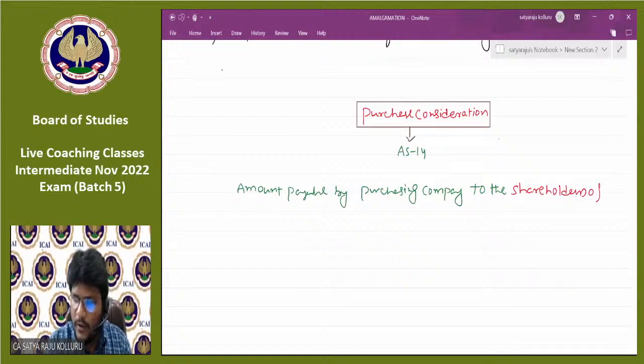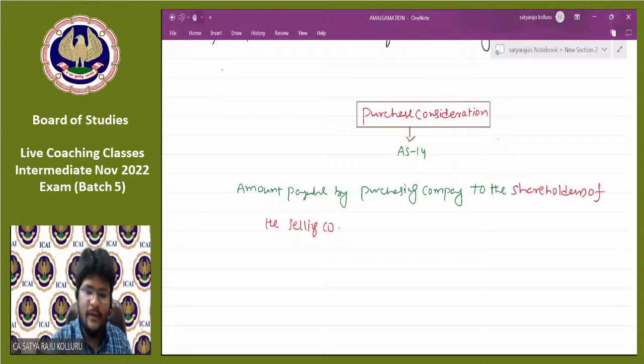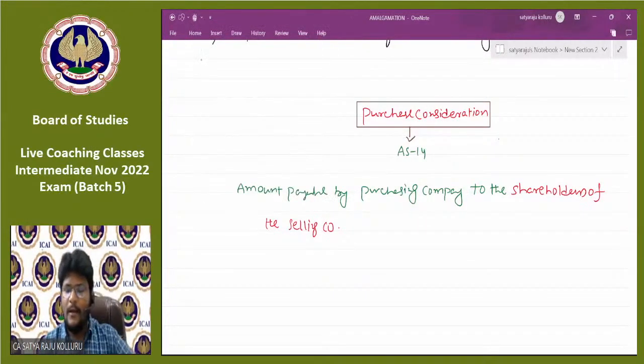The amount payable to the shareholders of the selling company alone is considered as PC.